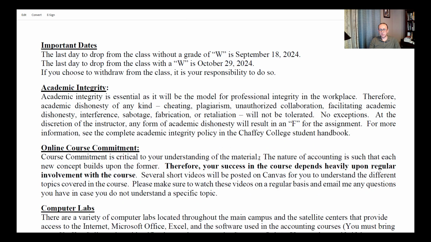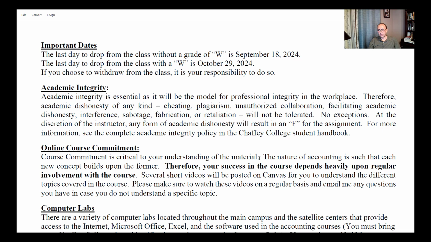One other thing I just want to talk about is academic integrity. Again, this is an accounting course. Honesty is expected from accountants and people in the business field. So I think it's important to start from the classroom, and I really expect you all to deal with some form of honesty and integrity in everything that you do.